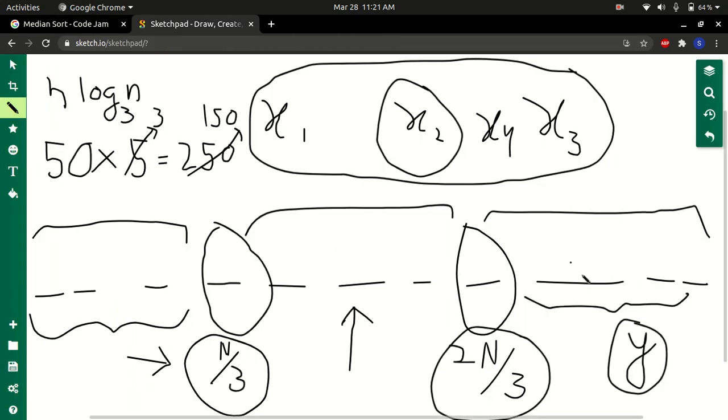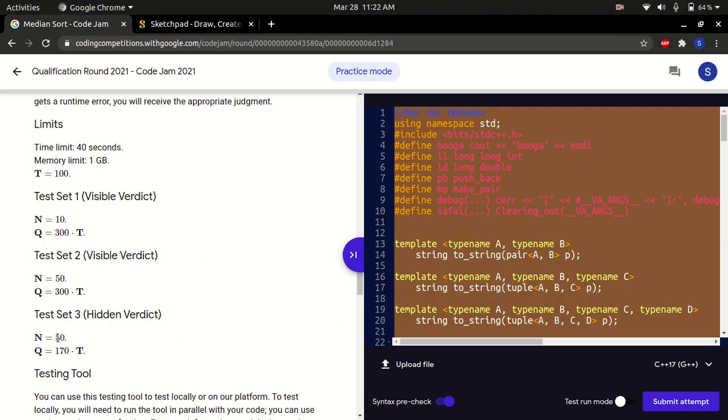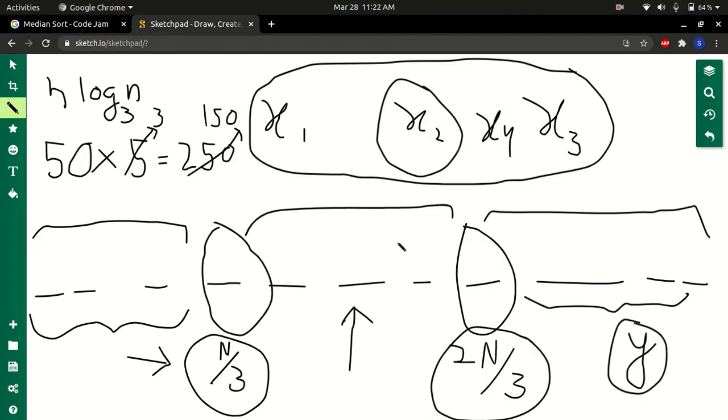So for inserting, we'll just insert it brute force. That will take O of n operations, but our task is to minimize the number of queries, which is n log 3 n, the complexity of the number of queries. That's what we should minimize, because that's the bigger constraint here instead of n, which is very small. So n square, n cube, n to the power 4 is also good, but it's just O of n. So for every element, we find its position in the array using ternary search, and then we insert it at that position. So the array is now sorted, and for each new element, we keep on doing this, and eventually the whole array will be made.